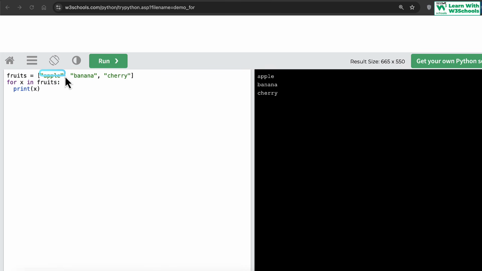Read the first element of this array, which is apple. Assign that apple to the variable x, and then print x. Make sense? So what this loop is doing in this one line, it's actually performing 4 main operations.